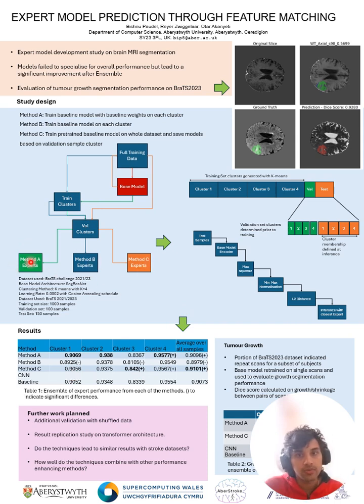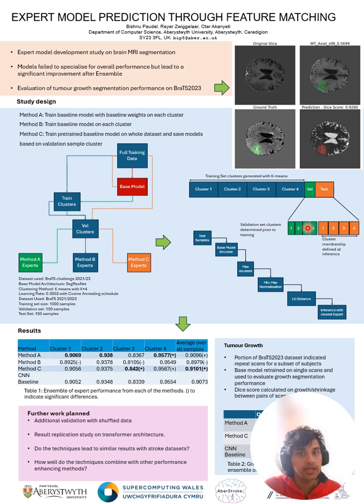Method A is where we train the pre-trained baseline model on the training clusters, saving weights by validating on the respective clusters. For example, cluster 1 would be validated on cluster 1 in the validation set, and so on. Method B is where we start with the untrained baseline model and train in a similar manner, training on cluster 1, validating on cluster 1 in validation.